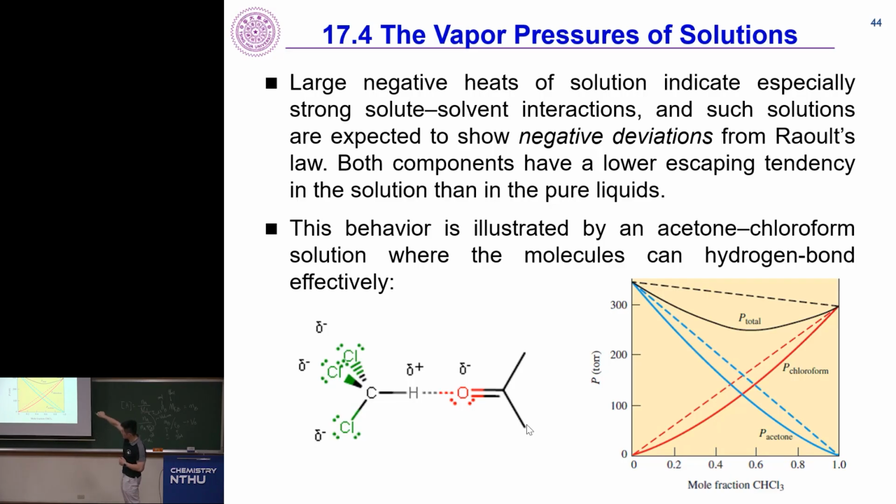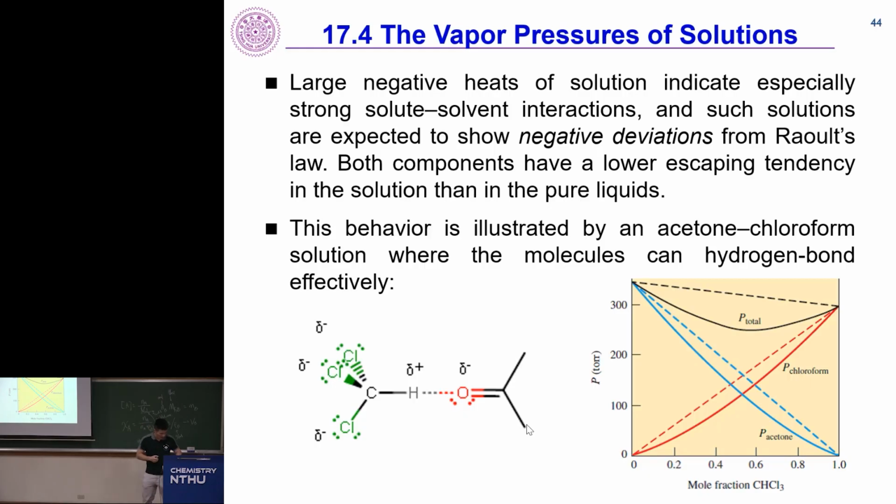Why? Because you can imagine if just by chloroform itself, what will be the interaction? Dipole, right? Chloroform has very electronegative atoms, so it's going to be partially negative this side, partially positive this side. So another chloroform molecule will just be partial negative, partial positive type dipole. It's going to be the same for acetone. Partially negative, partially positive, right? So individual pure liquids only have dipole-dipole interactions, but if you mix them together, what you see is hydrogen bonding, right? Because this hydrogen is very partially positive, this oxygen is very partially negative, then they can actually form hydrogen bonding.